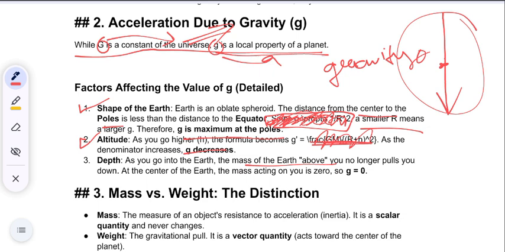Altitude. As you go higher, the formula becomes this, which is not of your use. As the denominator increases, gravity decreases, means as much as you go up, gravity decreases. As much as you go down, gravity increases.